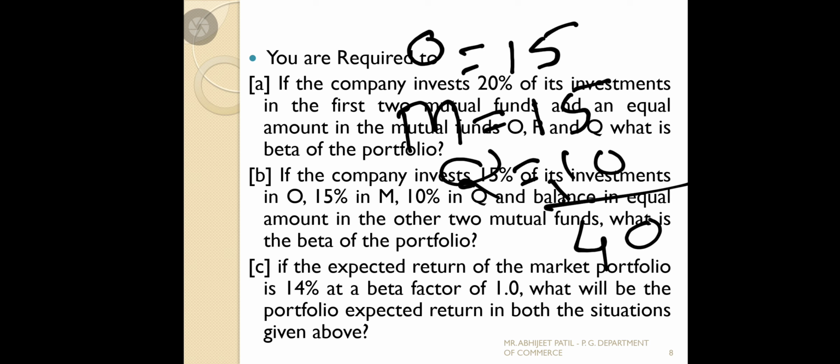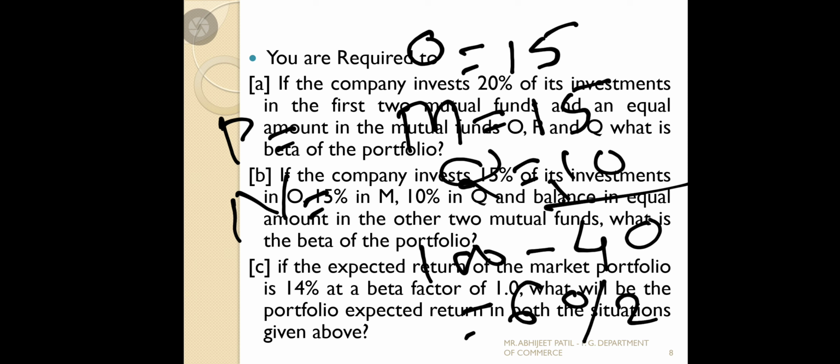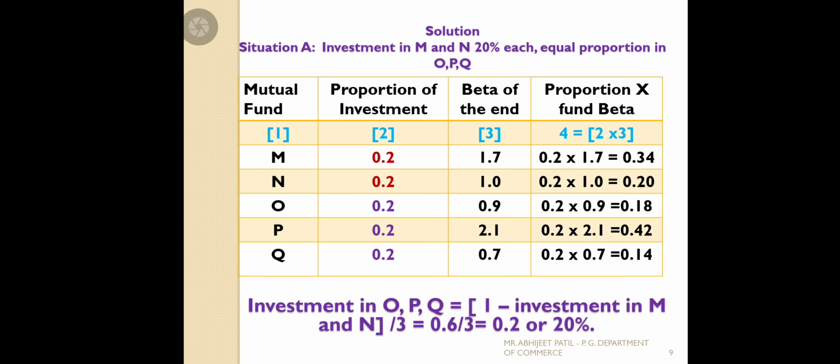And what does this ask? The balance is to be invested equally in the other two mutual funds. What are the other two mutual funds? M is already there, so N and P. So 100 minus 40, we get 60%. So the 60% amount we are going to distribute into N and P. 60 divided by 2 we get 30. So 30% in P and 30% in N. So in total we distribute M 15%, O 15, Q 10, and P and N 30 each. Now we simplify that to find the portfolio beta.